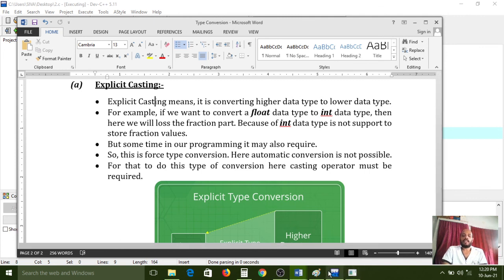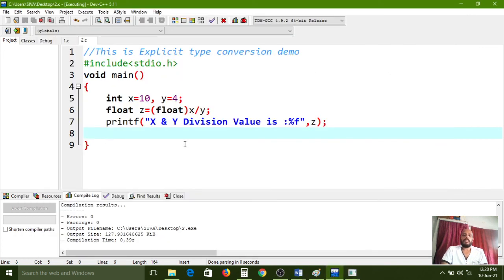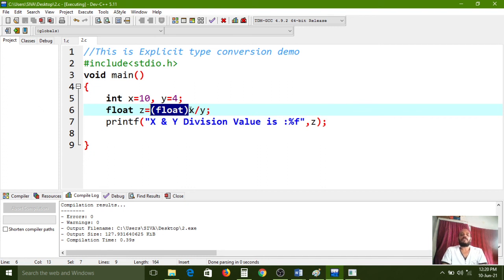Here the int data type has a small range and the float data type has a big range. So x by y, these two integer variables, I am converting to float data type. That's why I have used the float casting operator. Then only the fraction part will be maintained in our program, and I am not losing any data.